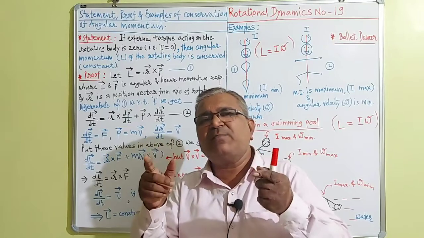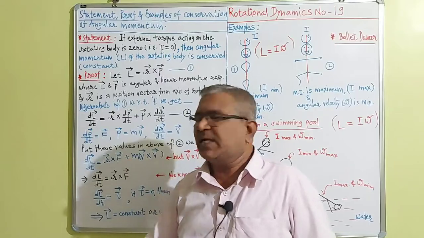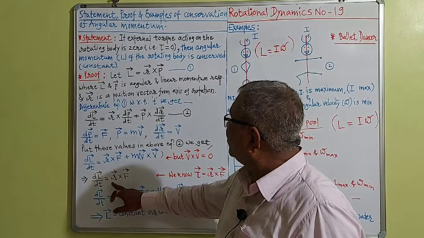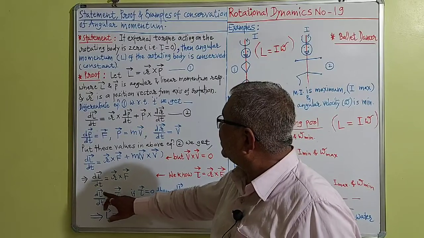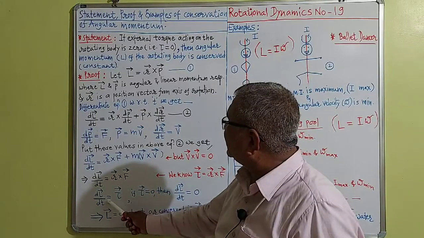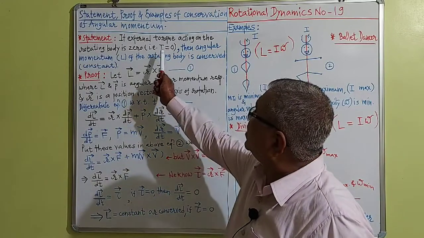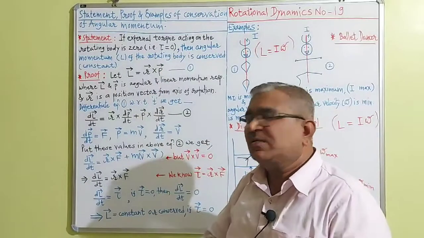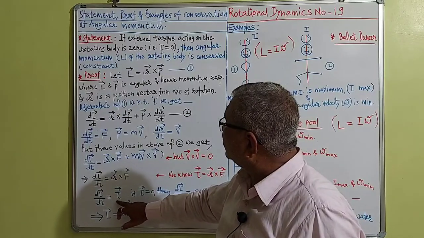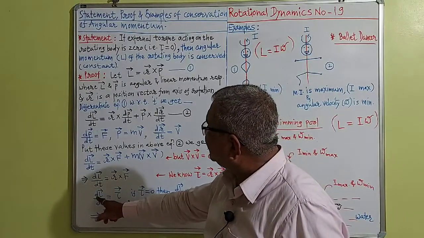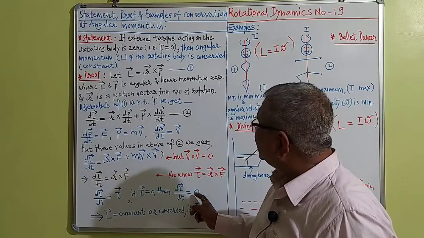The force by means of which a body rotates, we call it torque. That is denoted by vector tau. So by putting vector r cross vector F is equal to vector tau, we can write dL vector by dt is equal to vector tau. Then if vector tau is equal to 0, as we have written in the statement, the equation becomes dL vector by dt is equal to 0.